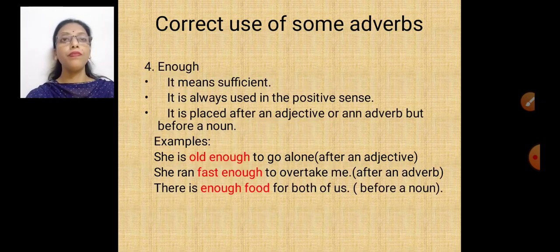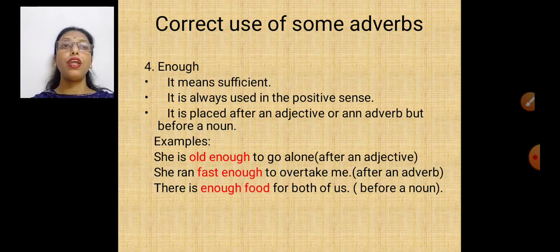Now enough means sufficient. I have a lot. It is always used with a positive sense and it is placed after the adjective or adverb, but before a noun. Now let's see examples.